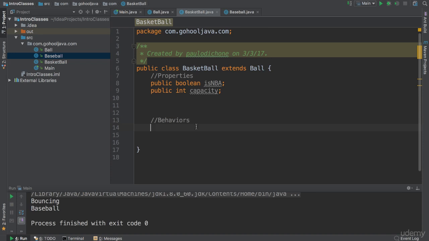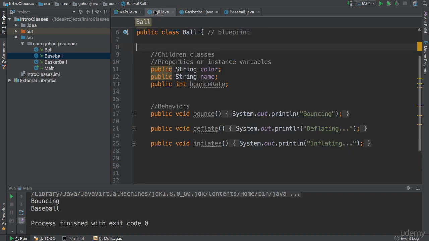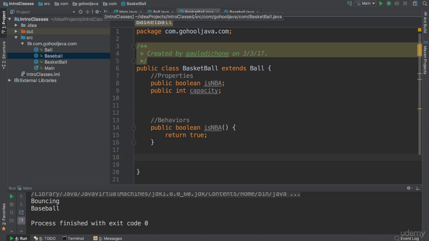All right, we can go ahead and say, for instance, public Boolean isNBA. So this one here will return true. Let's just leave it like that for now. Okay. And another behavior we can add here, since we know this is a basketball, it still extends ball because it's a type of ball. We can go ahead and look at other behaviors that the parent ball has. For instance, bounce. Okay, what we can do, we can also do what they call override.